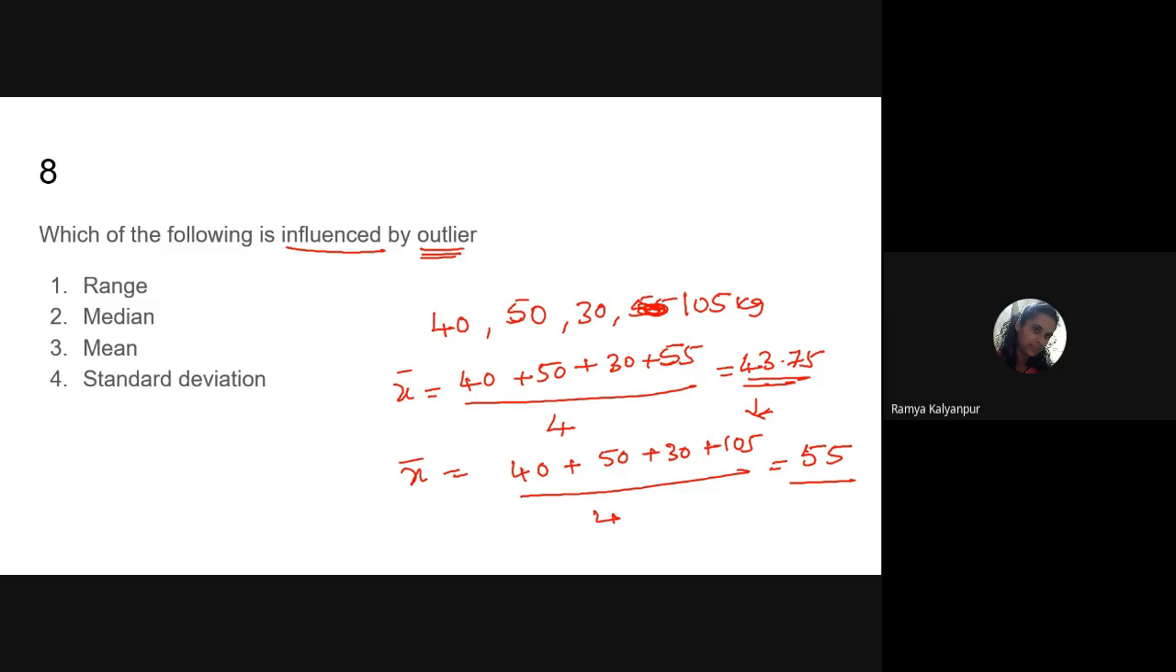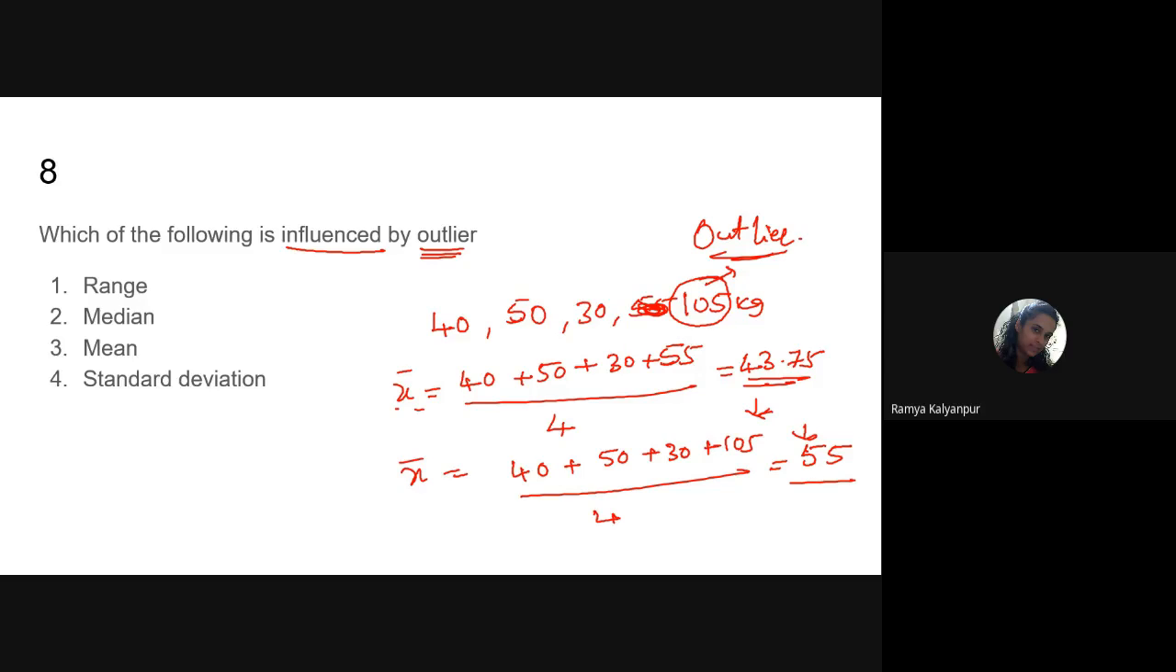Since one fellow is weighing extremely high compared to the other students, the mean value has totally changed. These extreme high values, or extreme low values, we call outliers. So the mean is always influenced by the outliers.